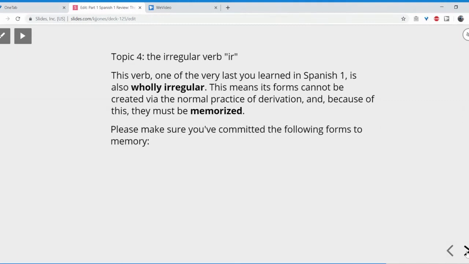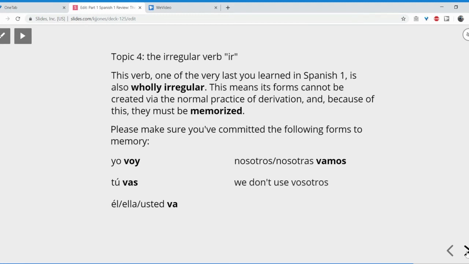They are, when the subject is yo, the form of ir is voy. When the subject is tú, the form of ir is vas. When the subject is third person singular, that's él or ella or usted or any singular noun, the form of ir is va. When the subject is nosotros or nosotras or anybody plus yo, that's anybody plus and I, right? The form of ir is vamos. We don't use vosotros, so second person plural is out of the picture.